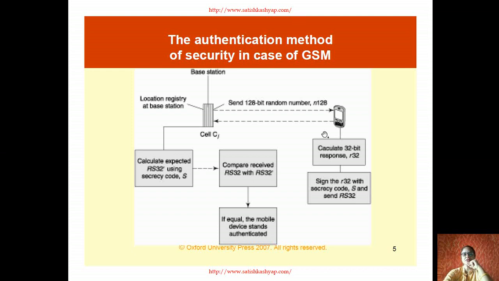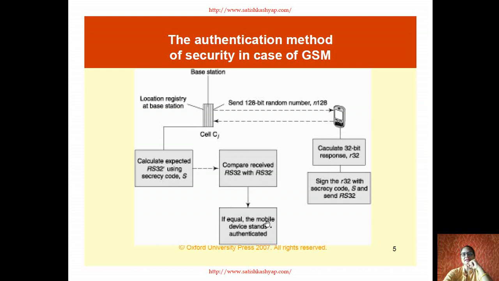Similarly here you see that this mobile is participating in a transmission network. So how does GSM technology provide an authenticated security mechanism to this mobile? The mobile sends a signal to the base station, and the base station compares it with the authenticated secrecy code available there.